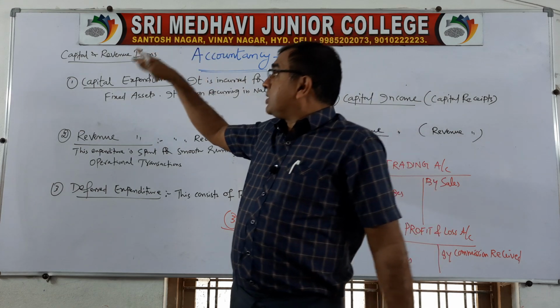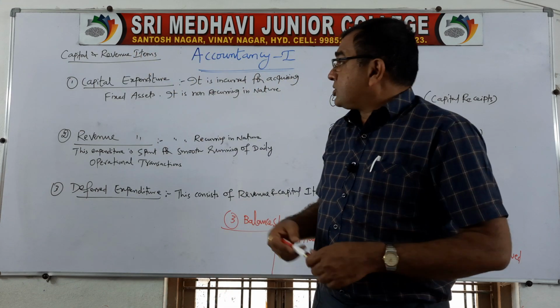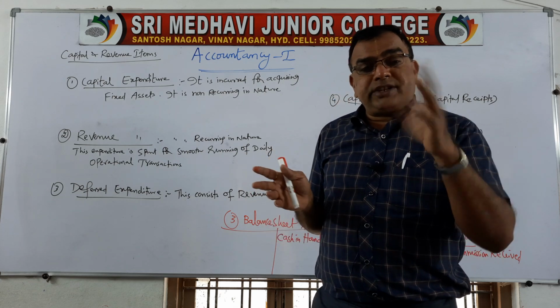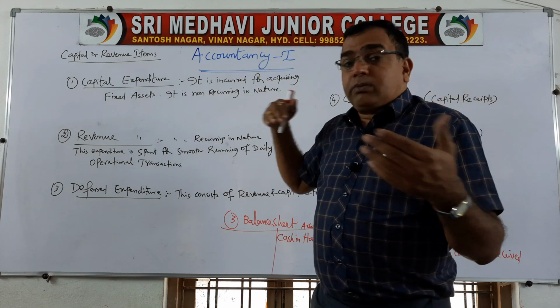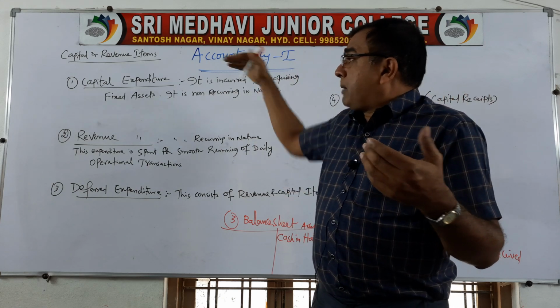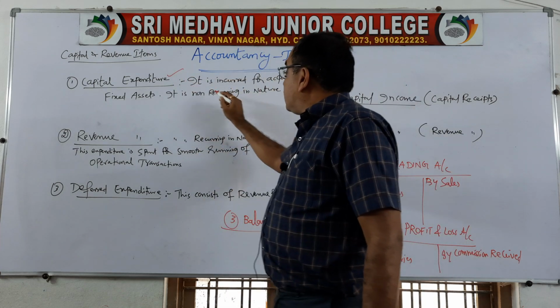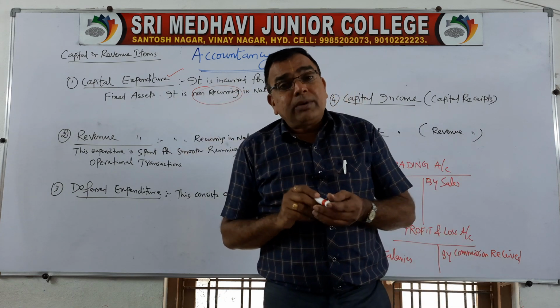So the main concept is of capital and revenue items. What do you mean by capital items? Capital items are, whether it is income or expenditure. So let us discuss one by one. First discuss about capital expenditure. Capital expenditure basically is non-recurring. What do you mean by non-recurring?